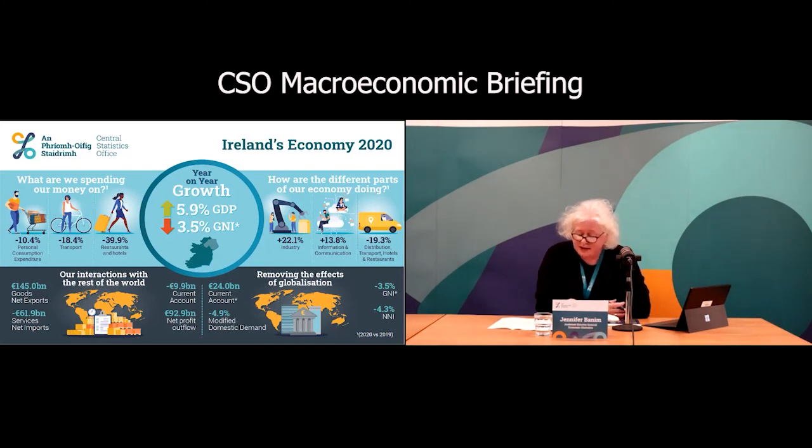For quarter one, 2021, similar story, strong GDP growth, 8.6% in the quarter, but then take away the globalization impact and we see our modified domestic demand contracting by 3.5% in quarter one, 2021. And our personal consumption, what we all spend on goods and services in quarter one, 2021, contracting by 5.9%.